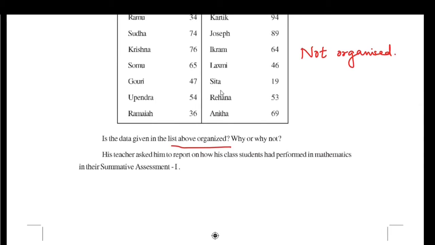From this data, we are unable to find the features of the data such as maximum value, minimum value, middle value, or popular value. We are unable to find any feature immediately by looking at this data. So this is not organized data, it is raw data.